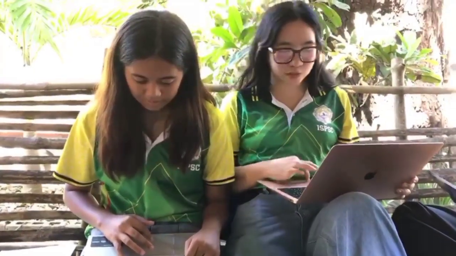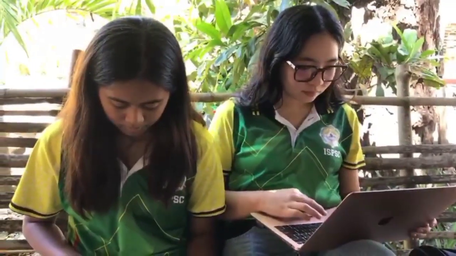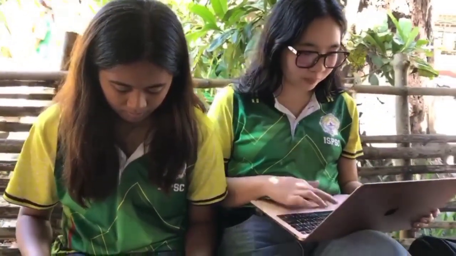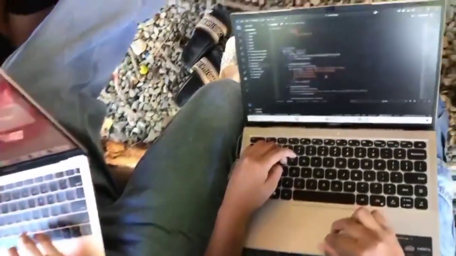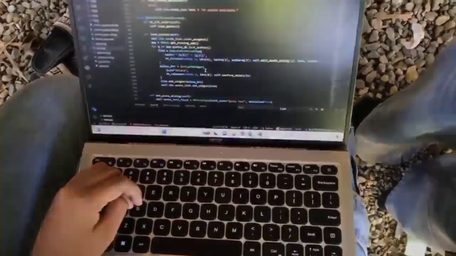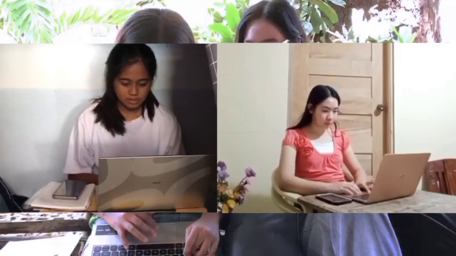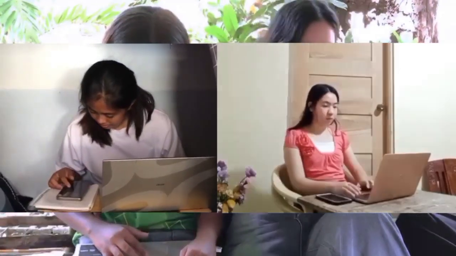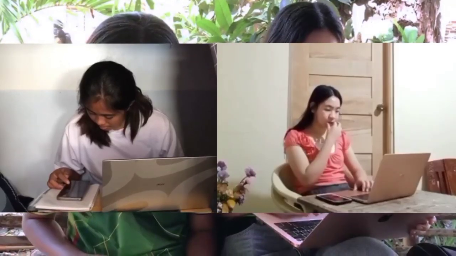Today, our group had a brainstorming session to decide on a unique theme for our mobile app. After sharing ideas, we wanted something meaningful, something that spreads good vibes, motivation, and positivity. That's why we came up with Positify. It's a simple but powerful quotes app designed to inspire people every day. Whether you're feeling stressed, Positify gives you positive messages to brighten your mood and keep you going.